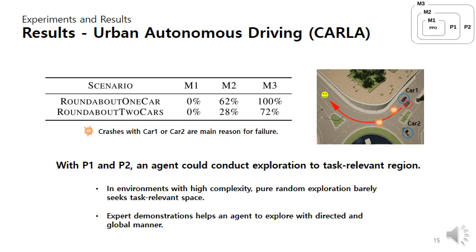This is the result of the CARLA experiment. This indicates the main crash spots. We can see that our proposed methods P1 and P2 help an agent to be trained well. With P2, an agent could conduct exploration in a task-relevant region. In an environment with high complexity, purely random exploration barely seeks task-relevant space. Expert demonstration helps an agent to explore in a directed and global manner.